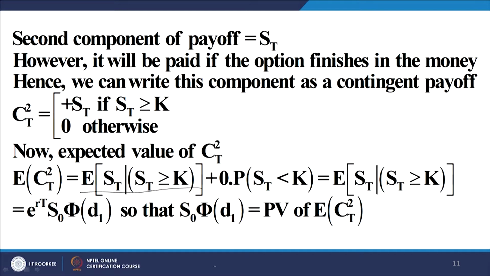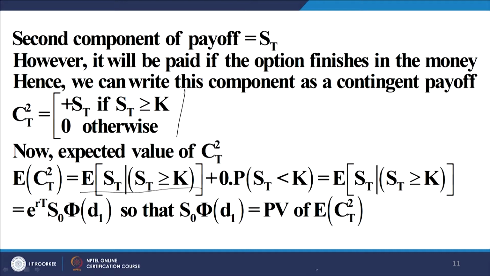Therefore, its value today, because this payoff is also happening on maturity, its present value will cancel out this e to the power rT factor, and I will have the present value as S0 phi d1.